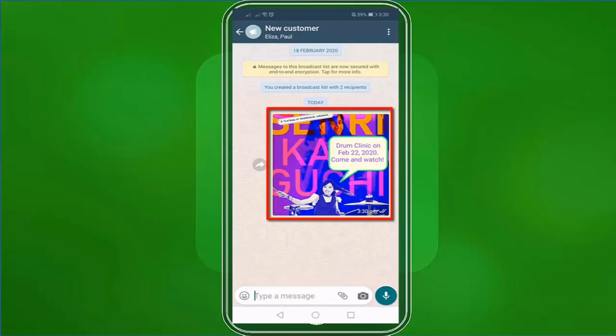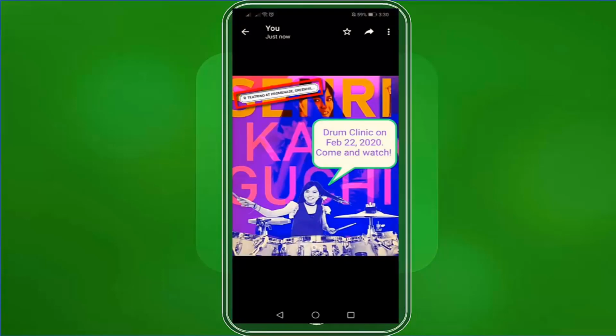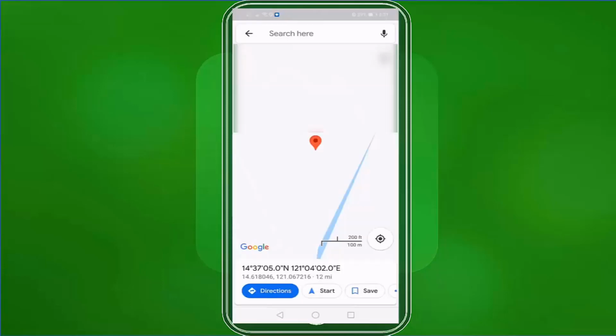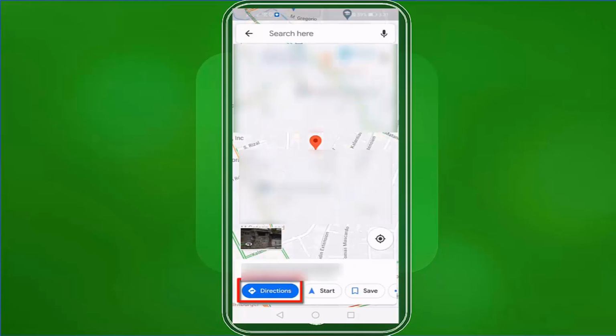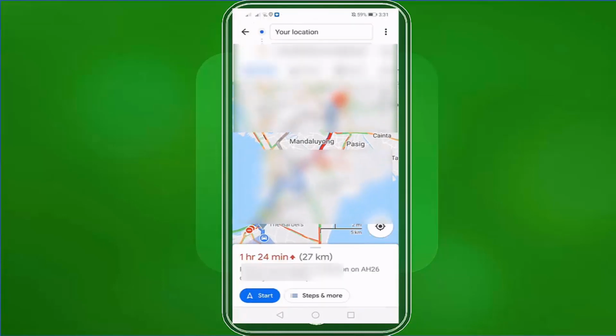If they tap on it, this is what they will see. If they tap on the location sticker, they will see a pop-up to see the location. They can also view that location using Google Maps. They can even check on the directions on how to get there at a specified time on Google Maps.